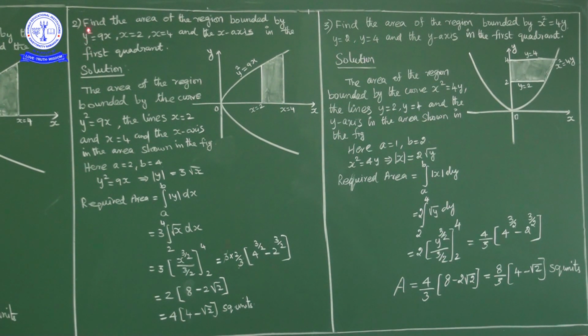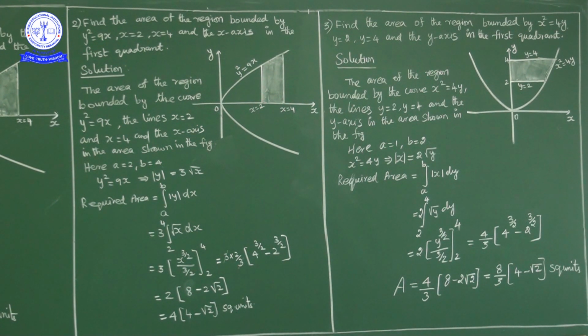Y power is even, so graph is symmetrical about x axis. Y square is equal to 9x, this is the rough graph. Between the lines x equal to 2, x equal to 4 in first quadrant. So this is x equal to 2 line, x equal to 4 line, but only in first quadrant we are finding. So this shaded region area we have to find.